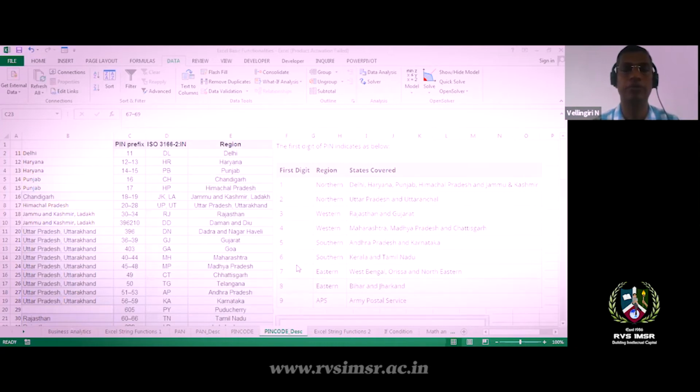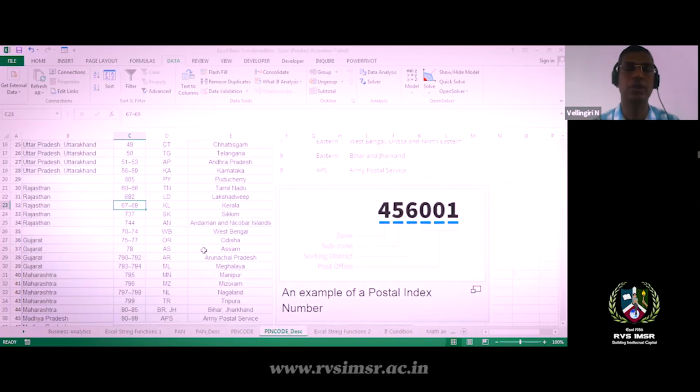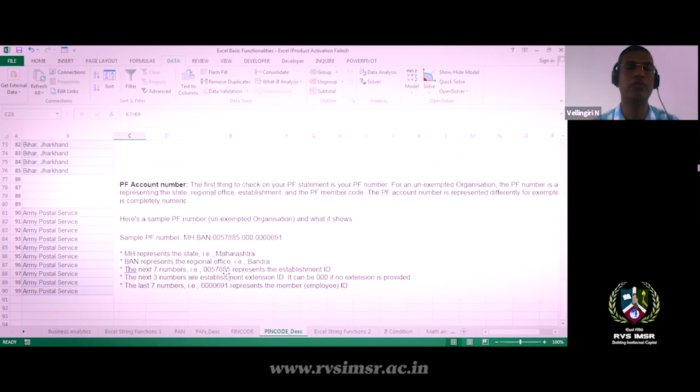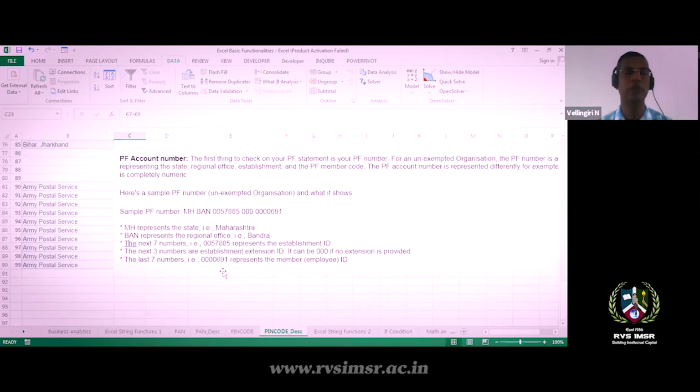So this is what the PF number looks like. The PF number will be MH, BAN, then a number of 7 characters length, then 3 characters length, and again a 4 character length. MH represents Maharashtra, and BAN represents the regional office Bandra. Then the next 7 numbers represent the establishment ID.